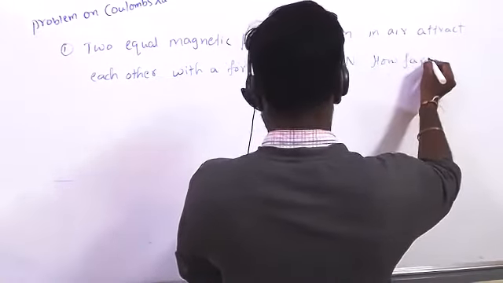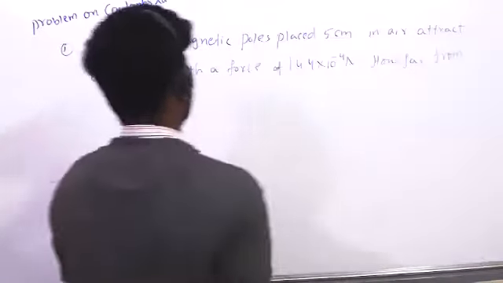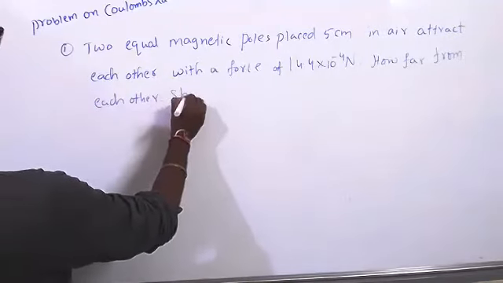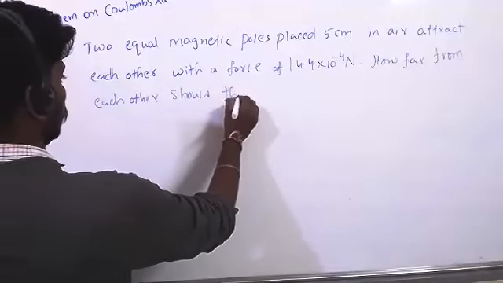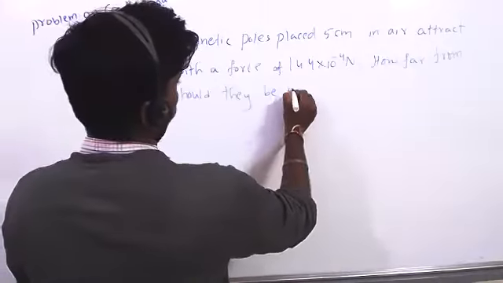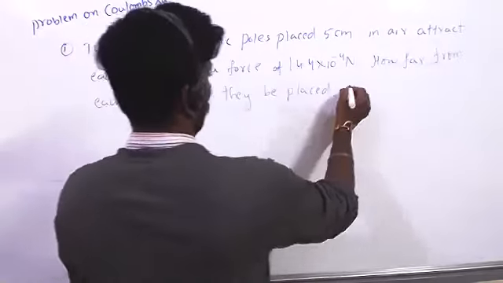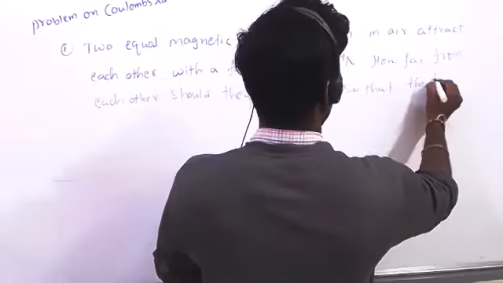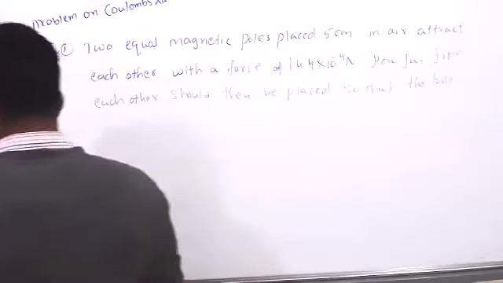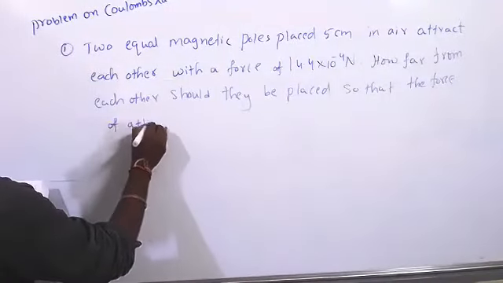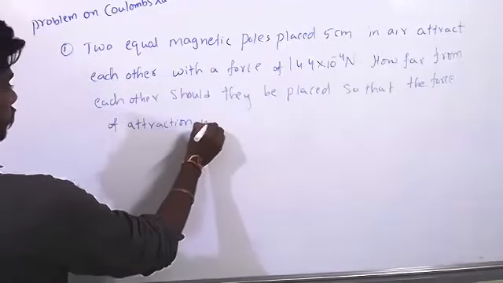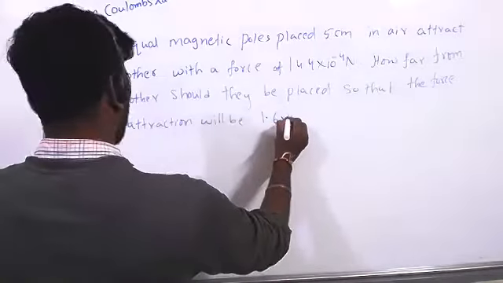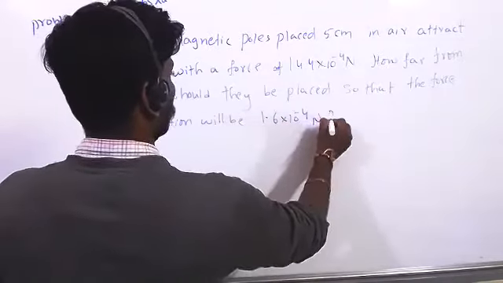How far from each other should they be placed so that the force of attraction will be 1.6 into 10 to the power of minus 4 Newton?